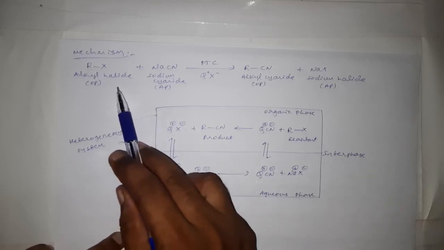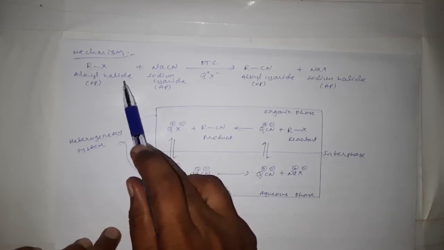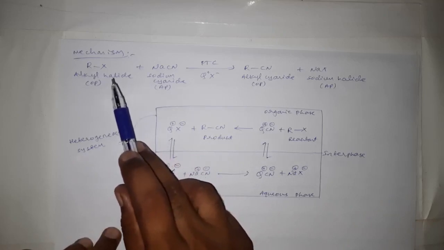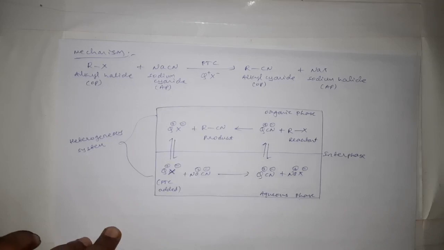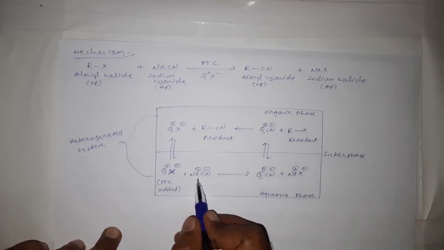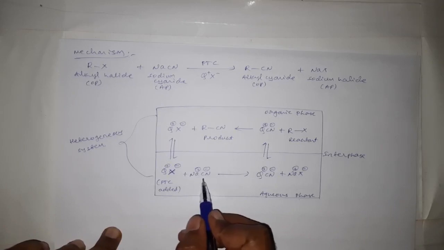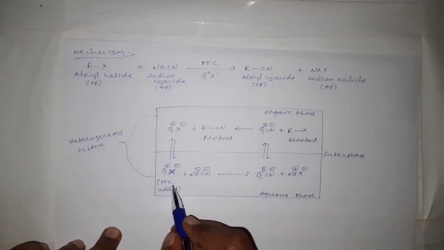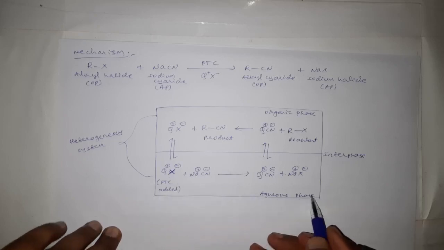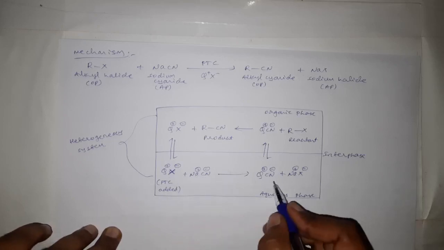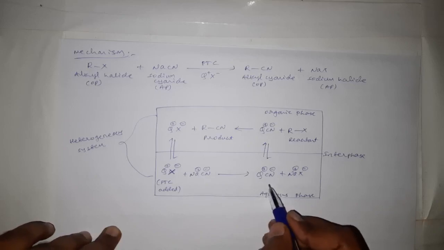in a nucleophilic substitution reaction. Here we are explaining the mechanism for nucleophilic substitution reaction. Okay, first what happens here, one of the reactants is sodium cyanide, and whenever we add the PTC, first that PTC will go into the aqueous medium and it will react with sodium cyanide and form the quaternary ammonium cyanide.